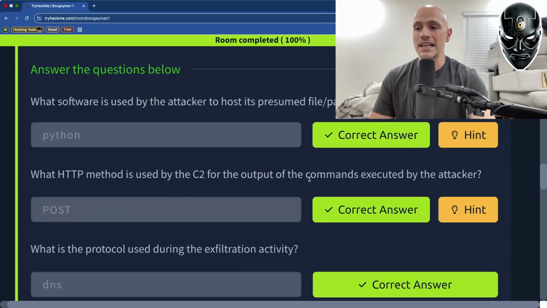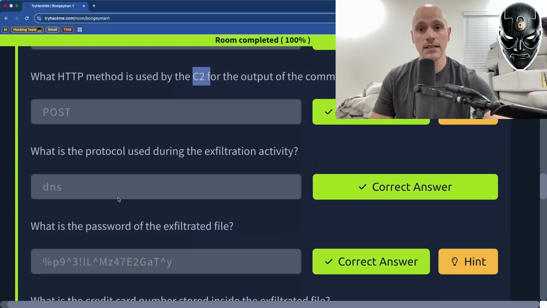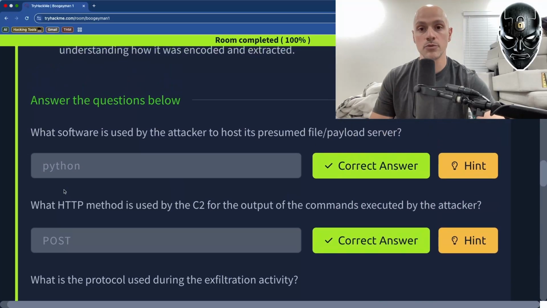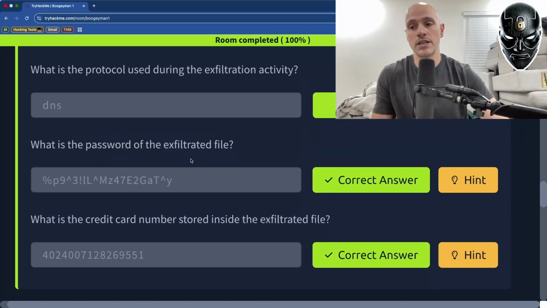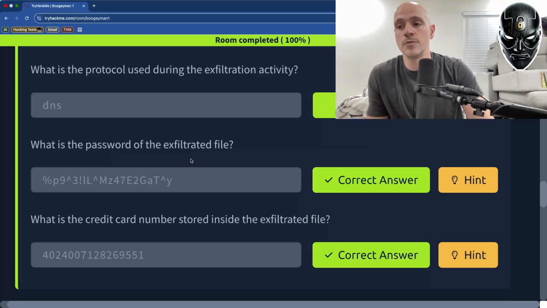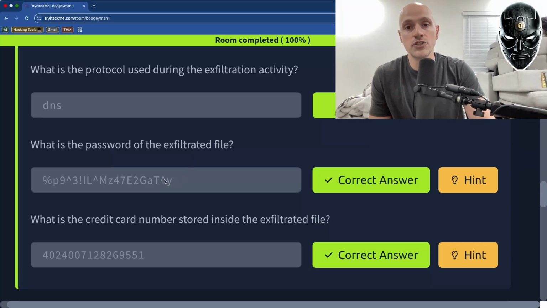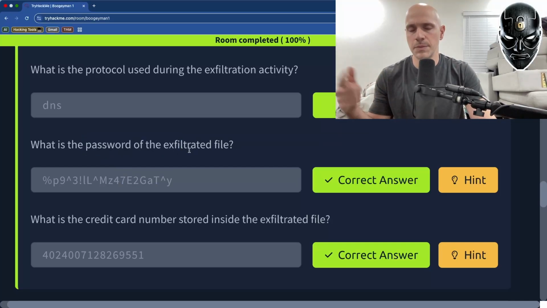When we looked at that, we saw that there were only either GET or POST headers. When you're looking at output, the C2 used the output of the command, so that's when you send data, and when you send data, you're using the POST request. The DNS protocol was used because he used nslookup to do the transfer. The password of the exfiltrated file was an interesting one. We had to trace the conversation, originally starting from when we found the very first one being done to files.bpackaging.xyz.